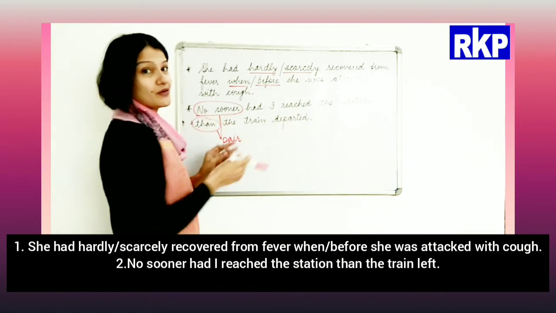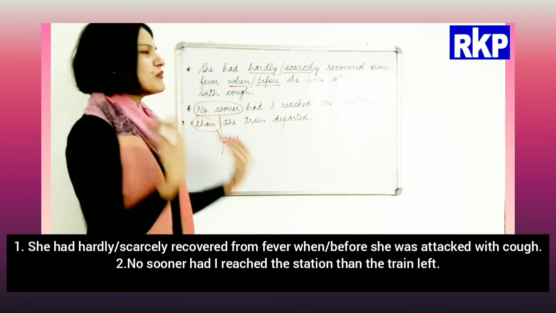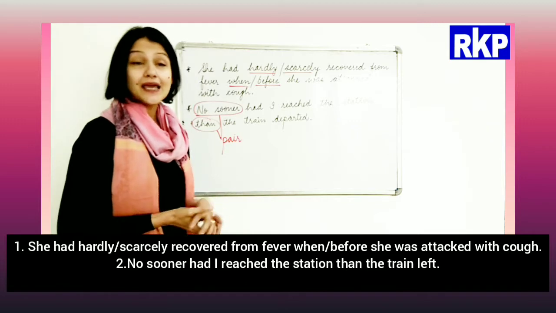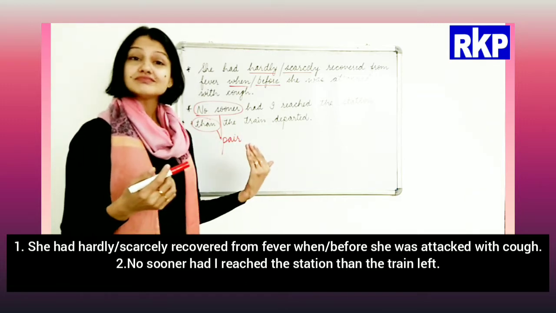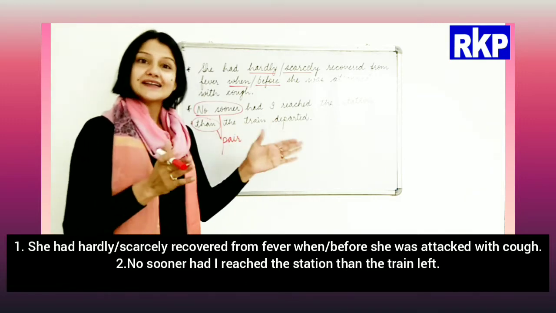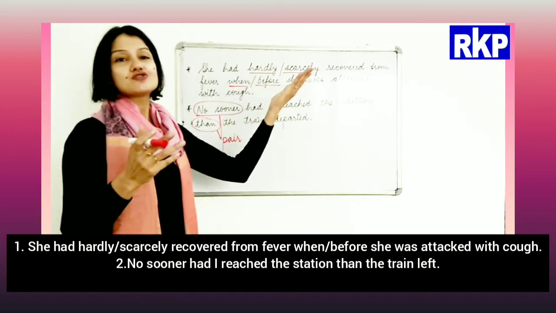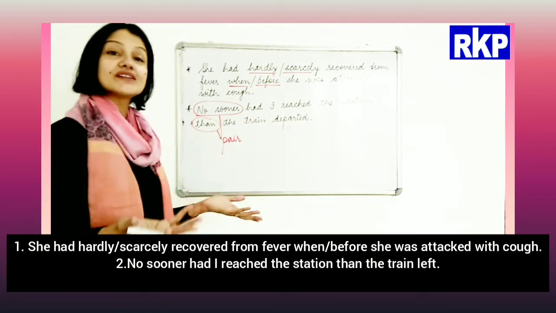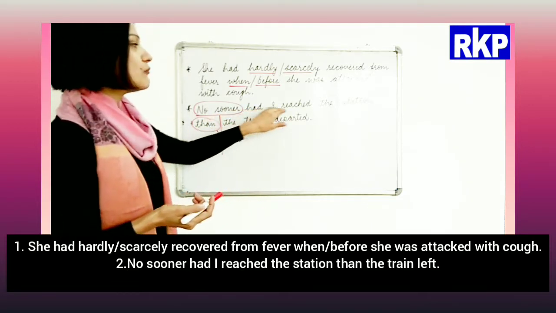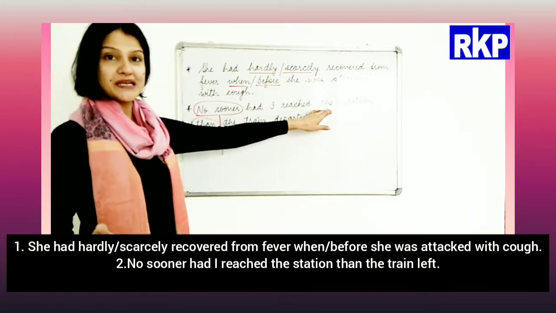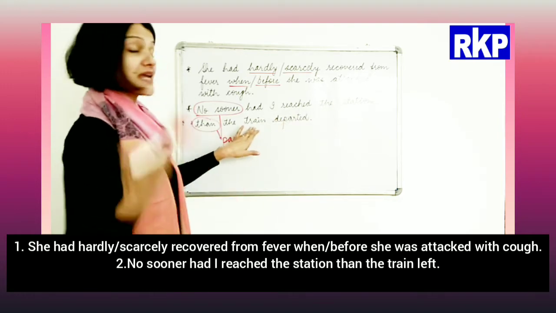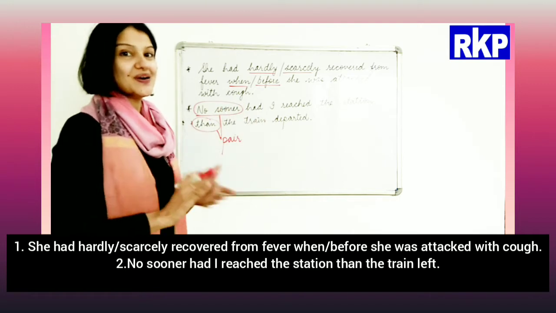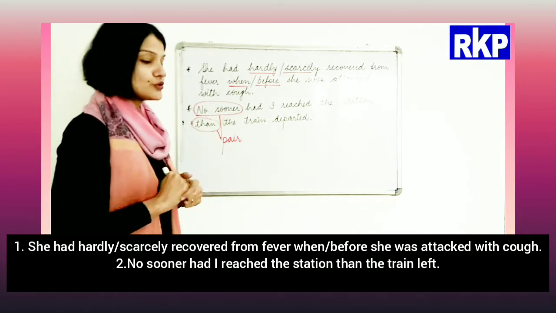Then simple past. So it also means the moment I reached the station, but I was unlucky because the train departed right at that point of time. I just saw it leaving, and I could not board the train. So the moment the first action was completed, I reached the station, the second action happened, the train departed. I hope this is clear to you.